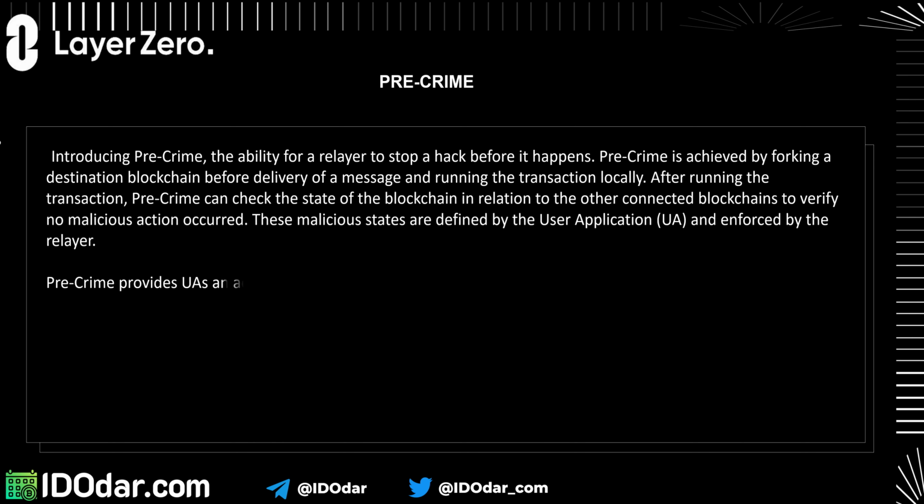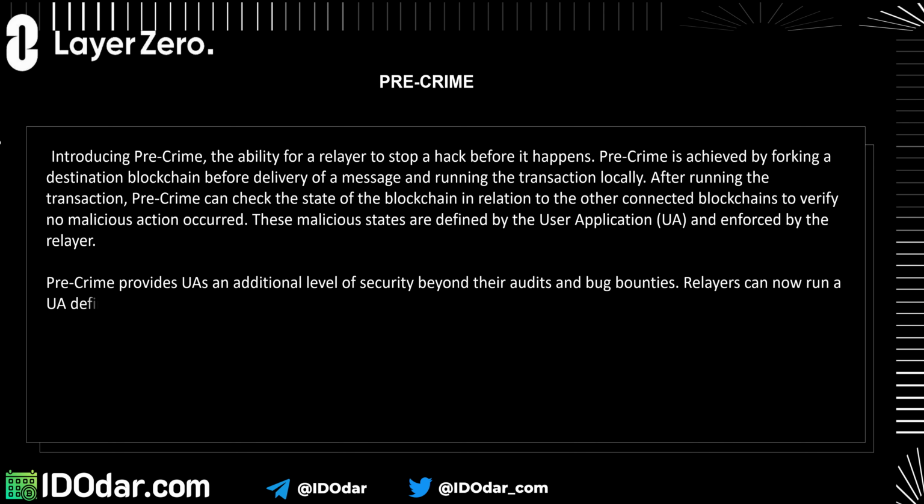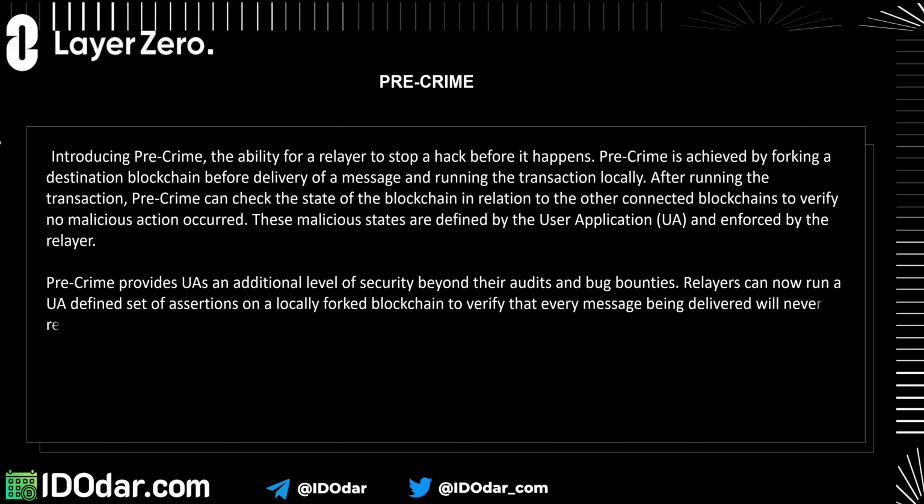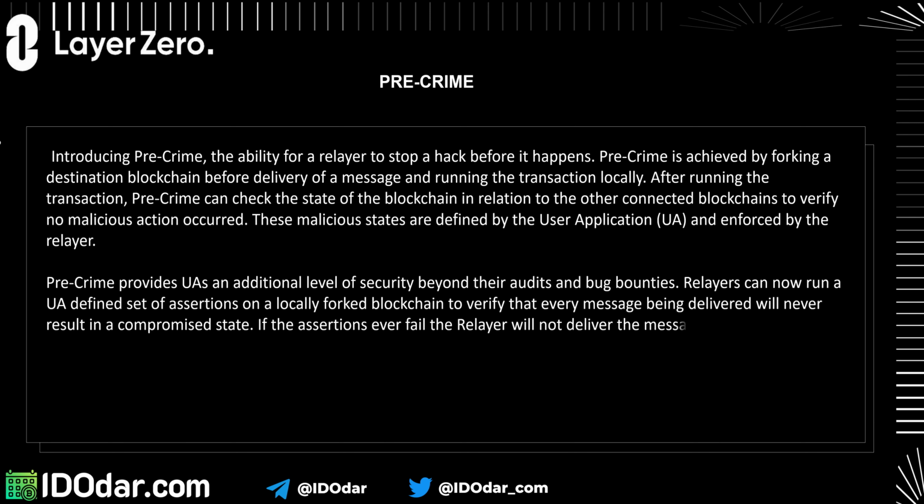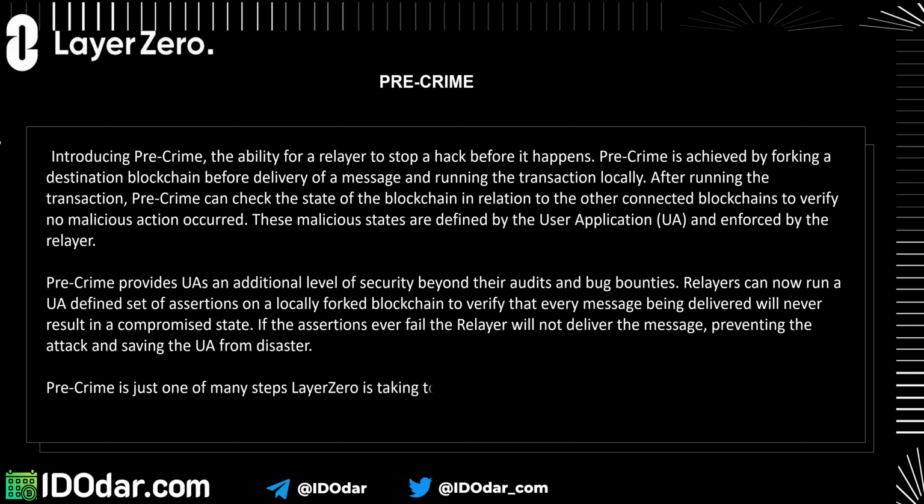PreCrime provides UAs an additional level of security beyond their audits and bug bounties. Relayers can now run a UA-defined set of assertions on a locally forked blockchain to verify that every message being delivered will never result in a compromised state. If the assertions ever fail, the relayer will not deliver the message, preventing the attack and saving the UA from disaster. PreCrime is just one of many steps Layerzero is taking to ensure the security of the omnichain future.